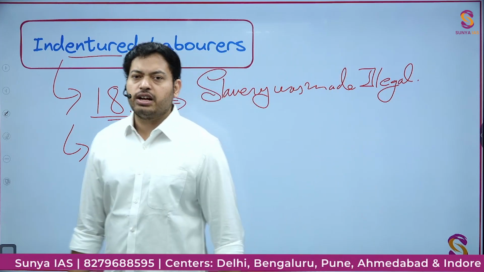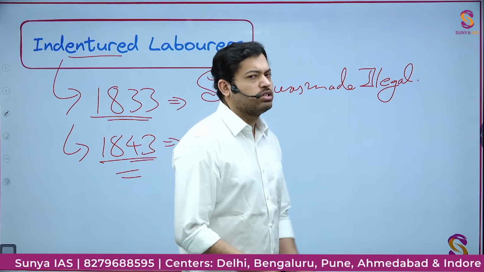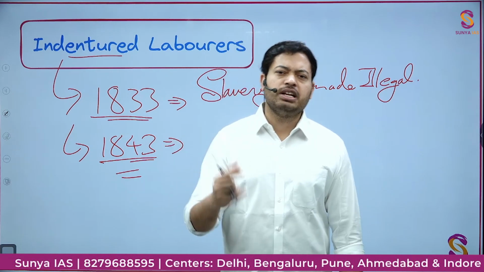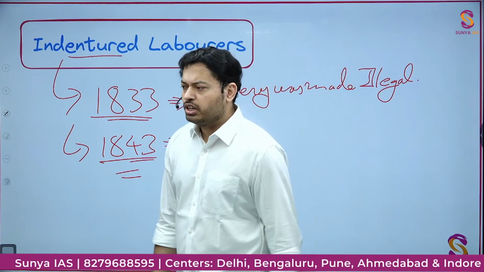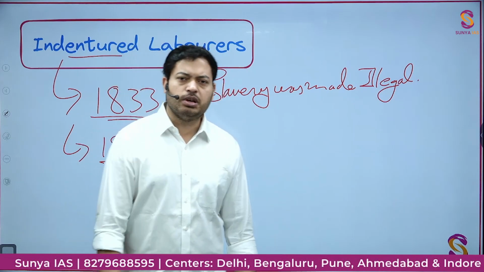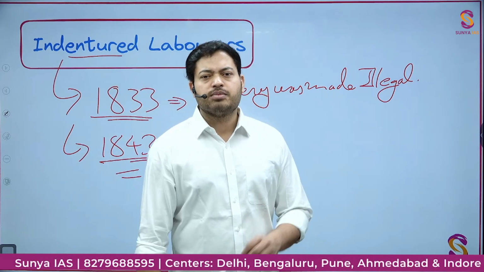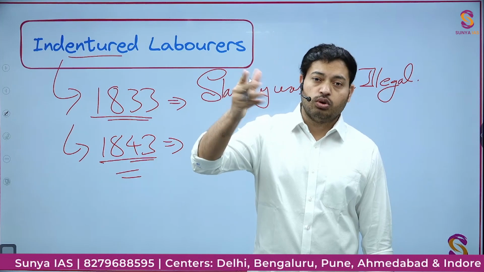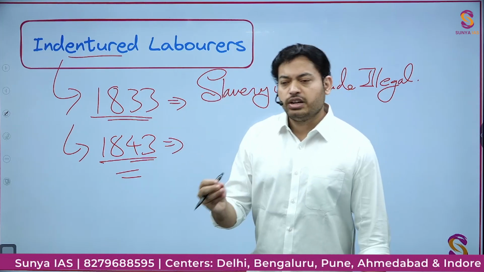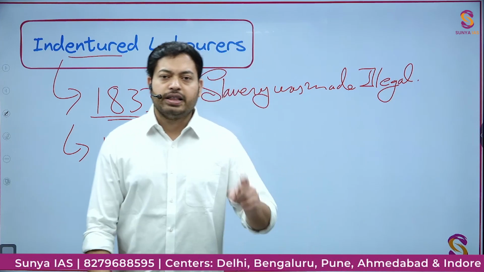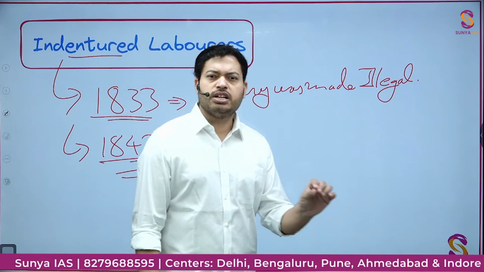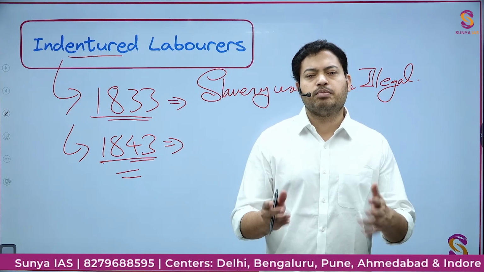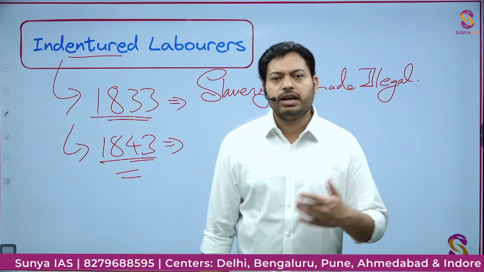So suppose you are a tiller of land, a farmer doing farming on some other landlord's land. All you are getting is a meal in the morning, a meal in the evening. You don't have any job security, you don't own anything, and you don't even have security of your people around you. Under these circumstances, if someone comes to you and tells you, come with me, I'll take you to some place, you don't even know which place, where you should work for me for the next 5 years. During that period, I'll pay you some sustenance wages, and post that I will allot you a piece of land on which you can live happily ever after. Won't you be interested in doing so?